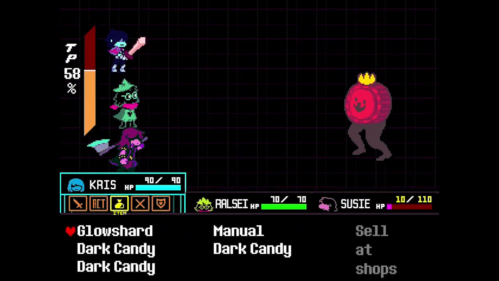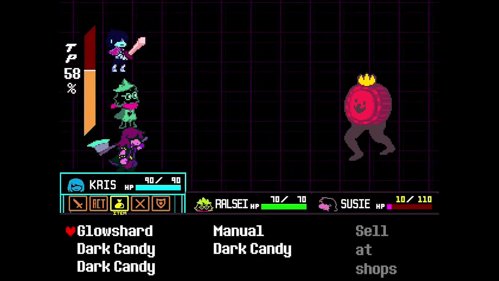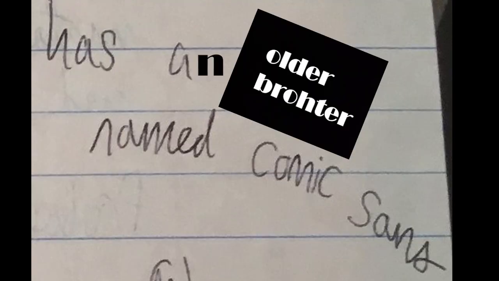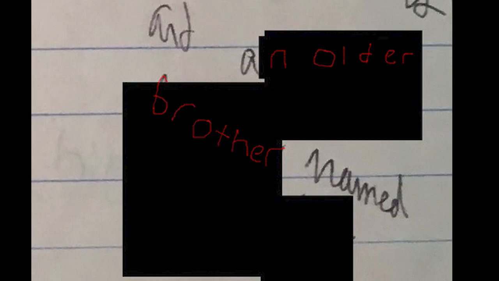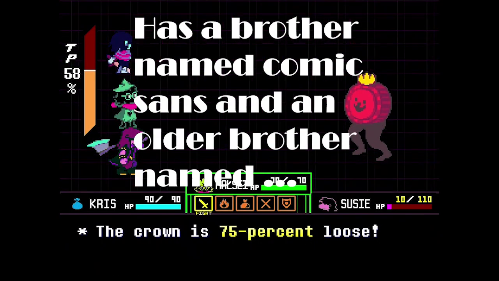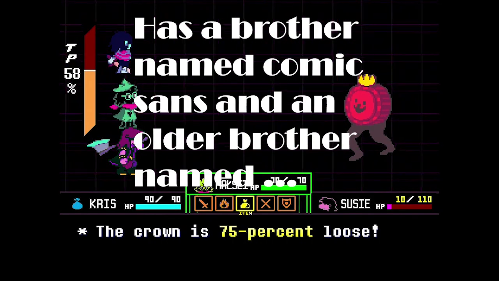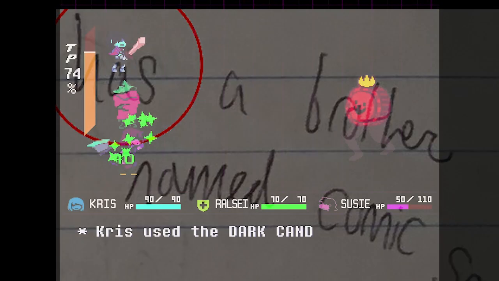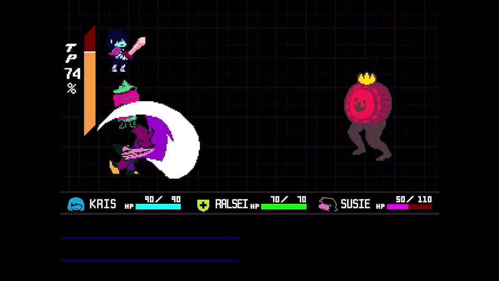So if this word was something like older brother, it follows that the entire sentence should be something like "has an older brother named Comic Sans and an older brother named blah blah blah." But that's not what's being said. The sentence would say "has a brother named Comic Sans and an older brother named blah blah blah." It just sounds wrong. Now you may be thinking, this sentence already doesn't follow the rules of grammar and it's obvious he was just brainstorming, writing whatever came to mind.